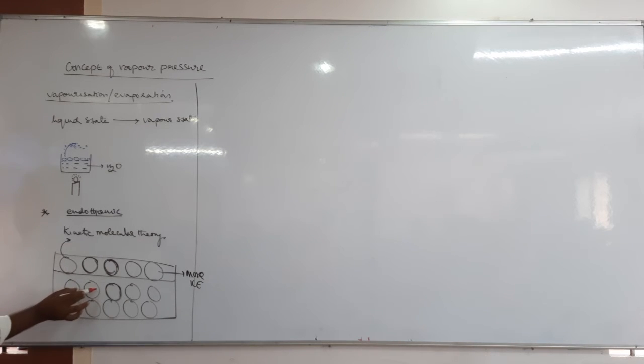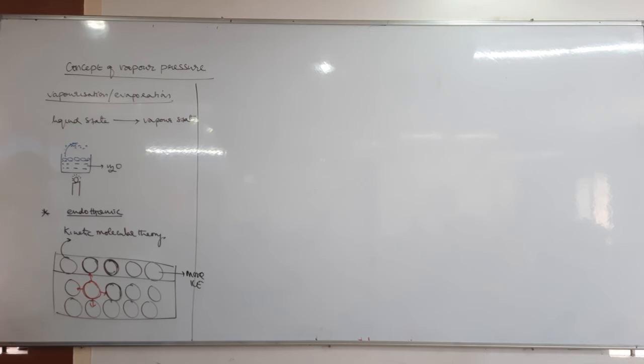Imagine an interior, bulk molecule. It is attracted by the molecule on this side, that side, this side, equally from all sides. Therefore, the resultant net attraction is 0.